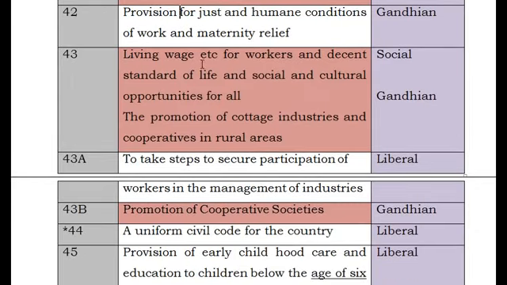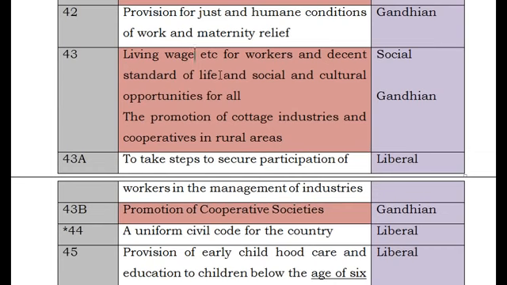And Article 43 talks about a living wage for workers. So what is the meaning of living wage? You might have heard the concept of minimum wage. Minimum wage and living wage are different. Minimum wage is nothing but a wage which directly talks about the mere subsistence of the people. So what is mere subsistence? A wage which can bring basic shelter, basic food, and basic clothing to the person is called a minimum wage.